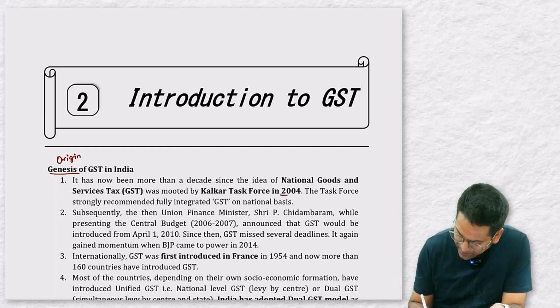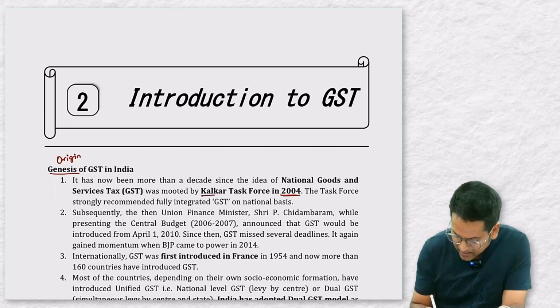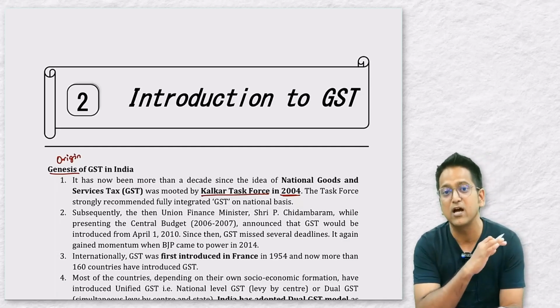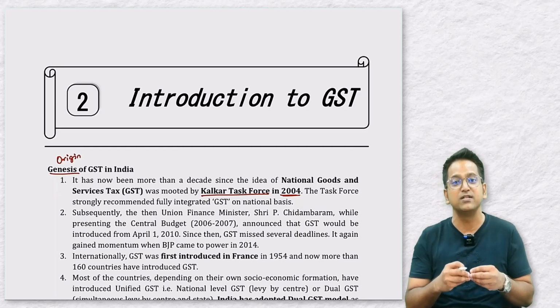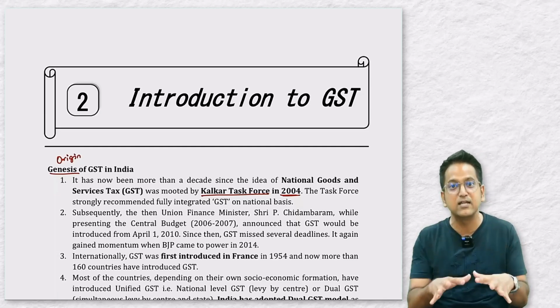In the year 2004, the Indian government formed a particular committee, which was called the Calcutta Task Force. This committee was asked, please guide us on what kind of GST should be introduced in our country. It was not asked whether India needs GST or not, because by 2004 the government was ready to introduce GST in India. Meaning it was already decided that GST had to be implemented. And now you must be wondering how long the preparations of GST have been going on. Because by 2004, the government was already prepared to introduce GST.